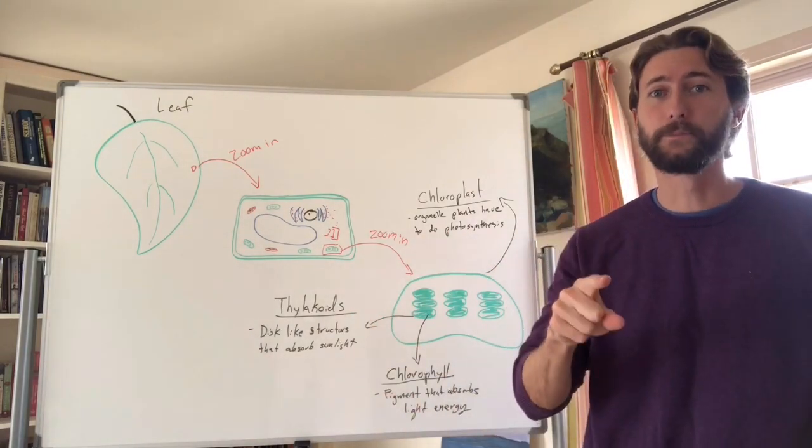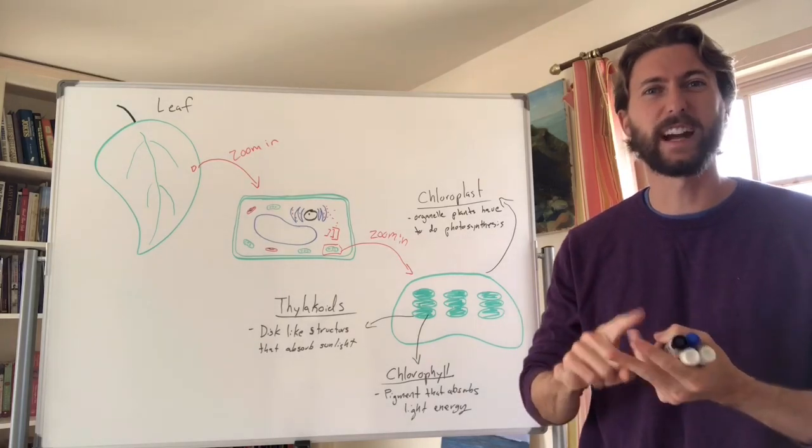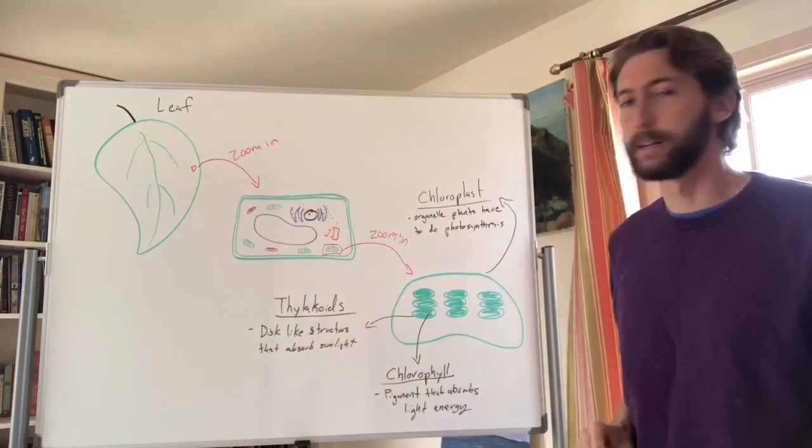Hope that was helpful. We talked about what it is, the chemical equation, the reactants, and the products. We talked about where it happens in a plant.